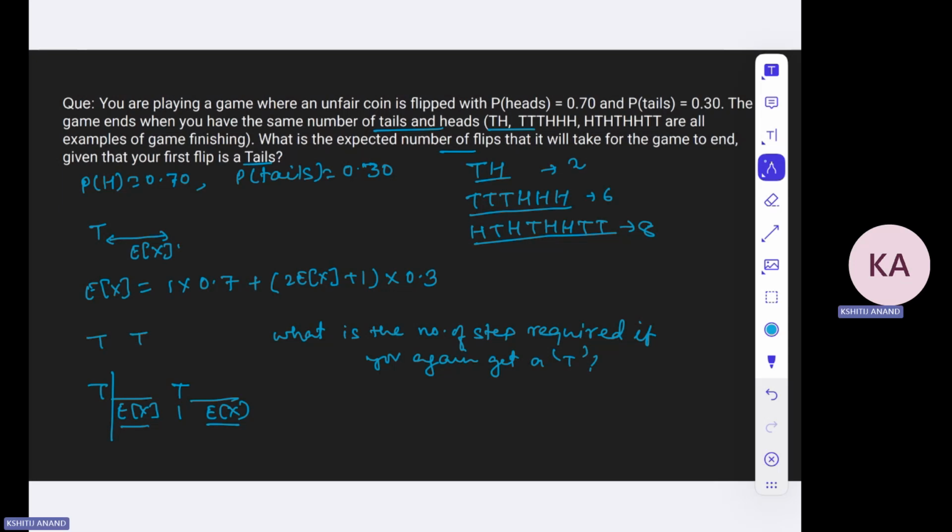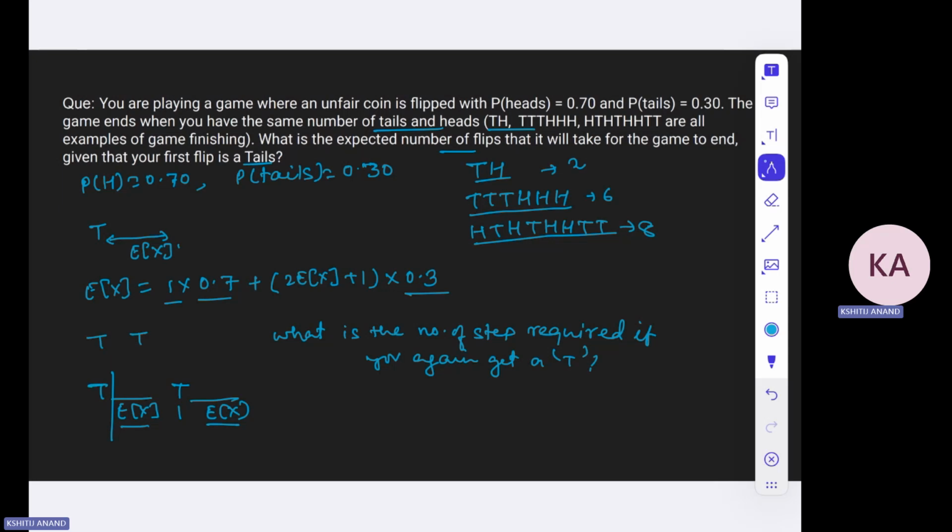The framework is quite easy. If we get a head, then it would require just one attempt, the probability of which is 0.7. Otherwise, if we don't get a head, the probability of which is 0.3, it will require some additional number of steps. So we need to find what is the additional number of steps that we will require for that purpose, right? So that should be easy. Why should it be easy?